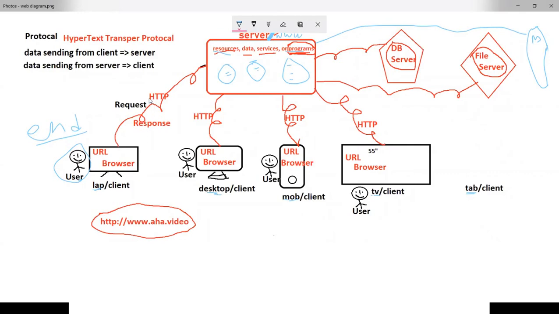This HTTP, sir, is a protocol. You also know that one. Every website has HTTP or HTTPS before it, like http://www.aha.video or http://www.google.com, something like that. So HTTP is one of the protocols right now.